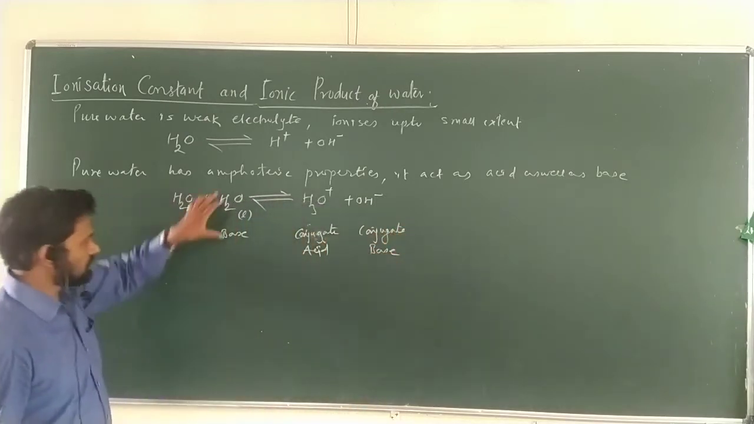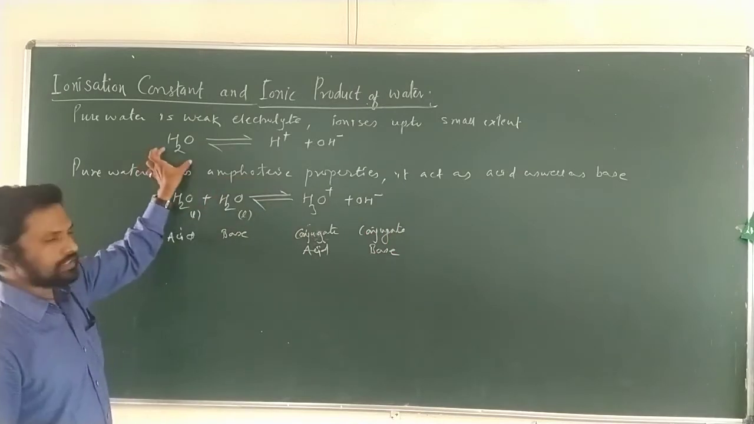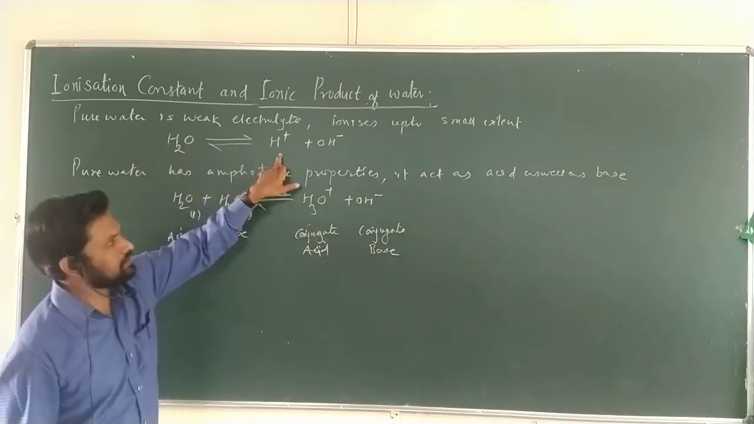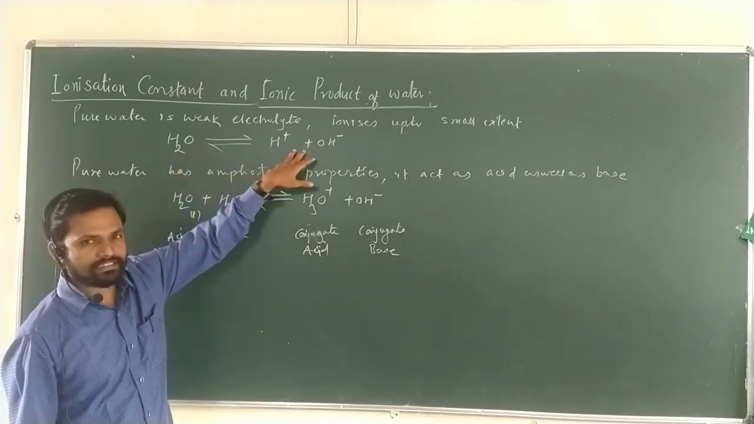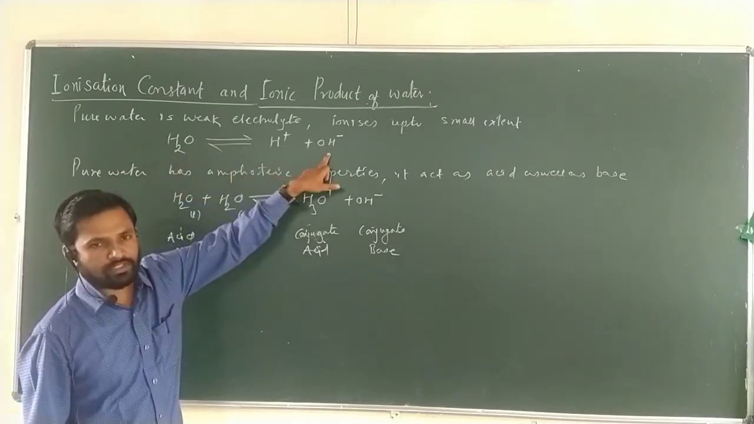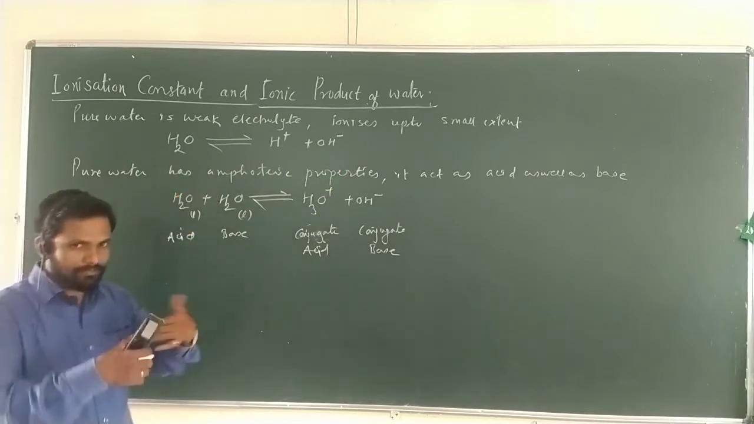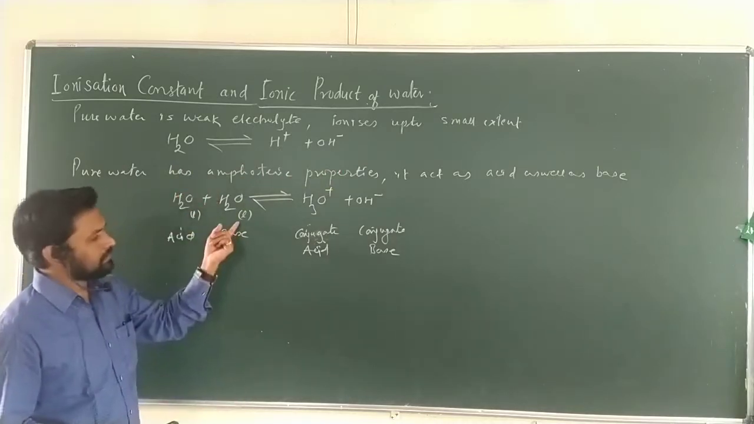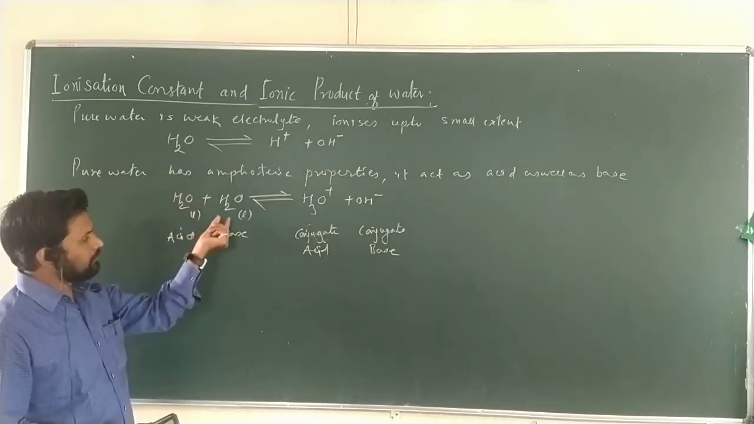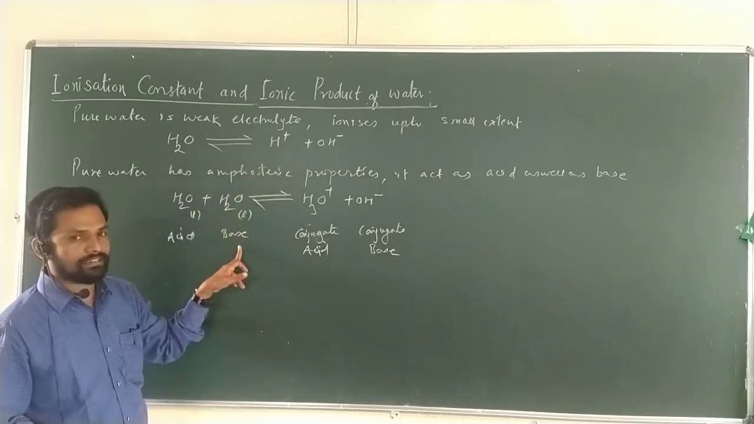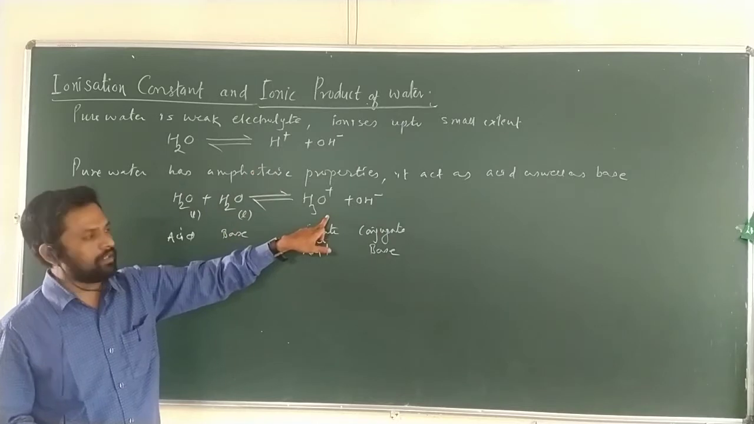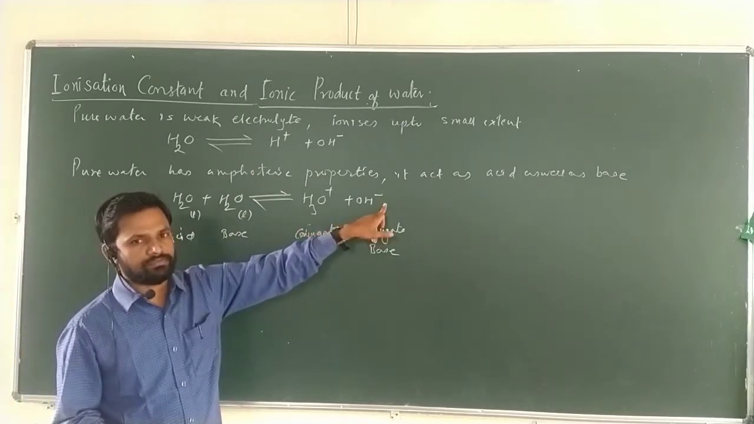Are you getting my point? First try to understand this one. Water is a weak electrolyte. It is dissociated into H plus and OH negative ions to a very small extent. But still some water molecules themselves act as a base because water is amphoteric in nature. Some water molecules abstract these H plus ions because they act as a base, forming H3O plus, the hydronium ion, plus OH negative.